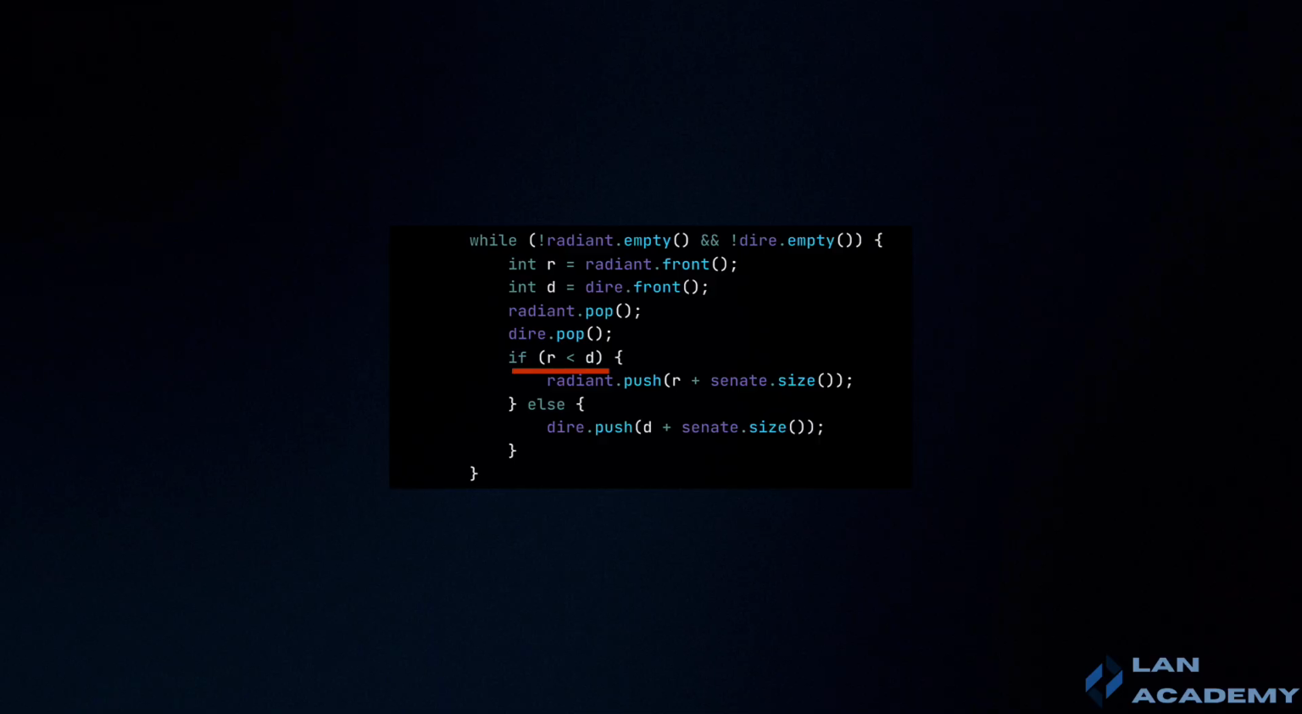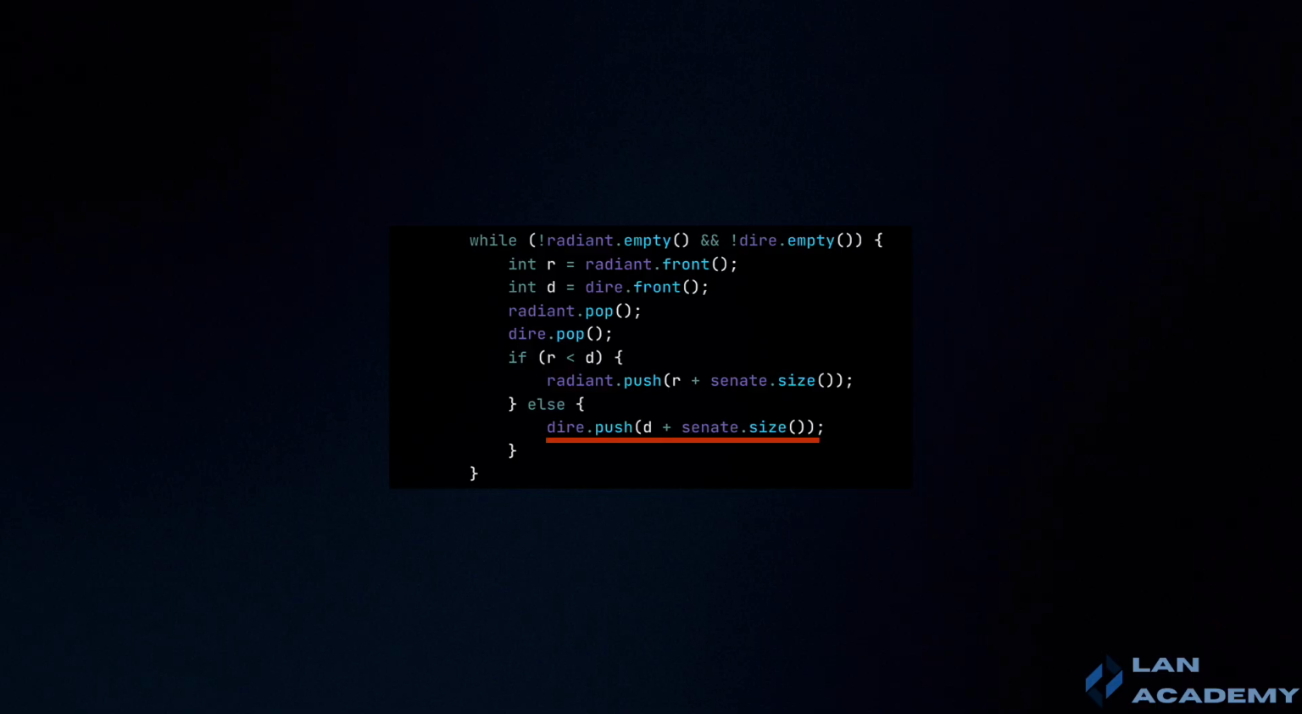If a Radiant senator's index is smaller than the Dire senator's index, the Radiant senator bans the Dire senator's rights. Consequently, the Radiant senator having exercised their power will get another turn in the next round. To simulate this, I add the Radiant senator's index plus the size of the Senate to the Radiant queue, representing their position in the next round. The Dire senator is removed from the Dire queue and loses all future rights.